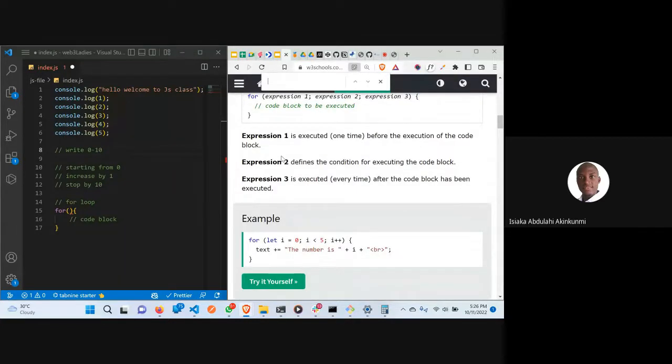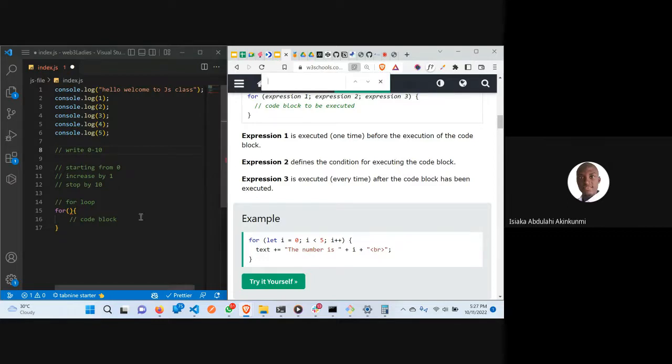So we have three, but it's not that all three are equally important. You need to put the last one, and you need to put the second one also. You may not put the first one, but if you didn't put the last one, for example, if I said start from zero, increase by one, who can tell me where it's going to stop? Infinity. It will not stop. Yes, it will keep adding and adding till your system RAM is exhausted. So that's why the last condition is very important.